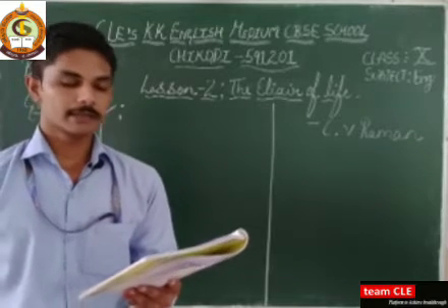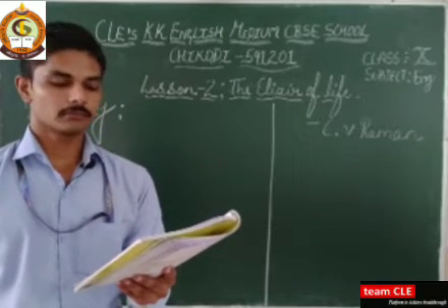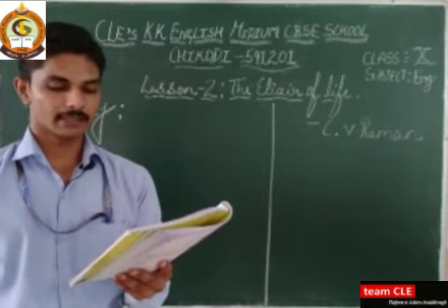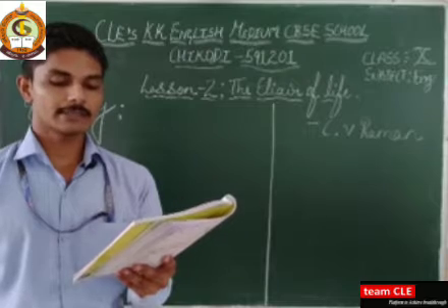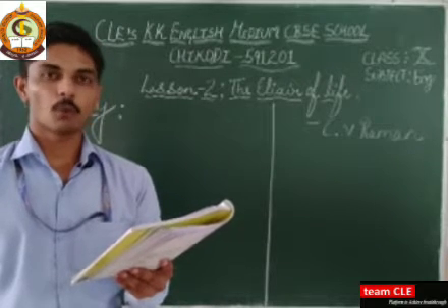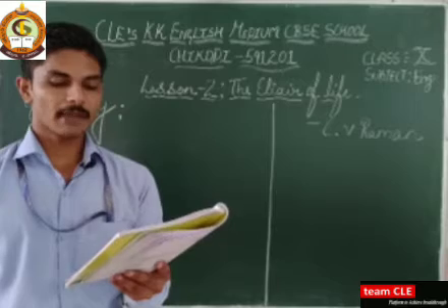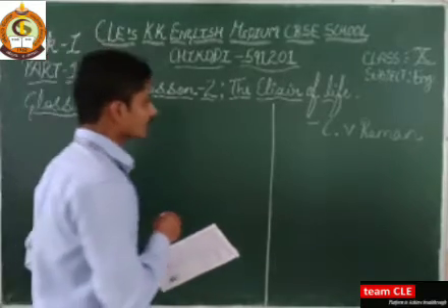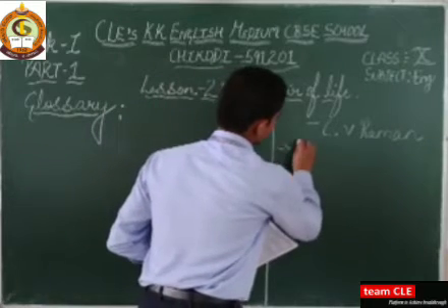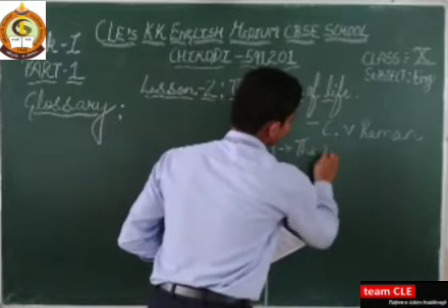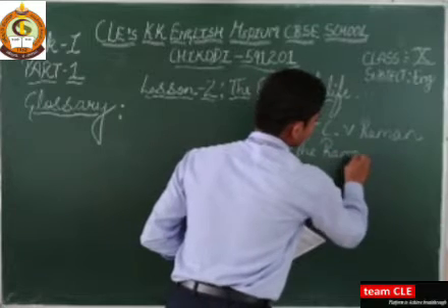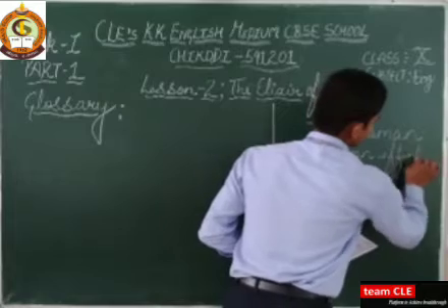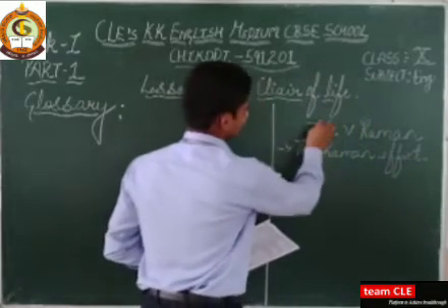Sir C.V. Raman, born in 1888 and died in 1970, had a keen interest in science even from his boyhood days, for his famous discovery called the Raman effect. Do you know what the Raman effect is? The famous discovery, the Raman effect. So it is a famous discovery of this scientist.